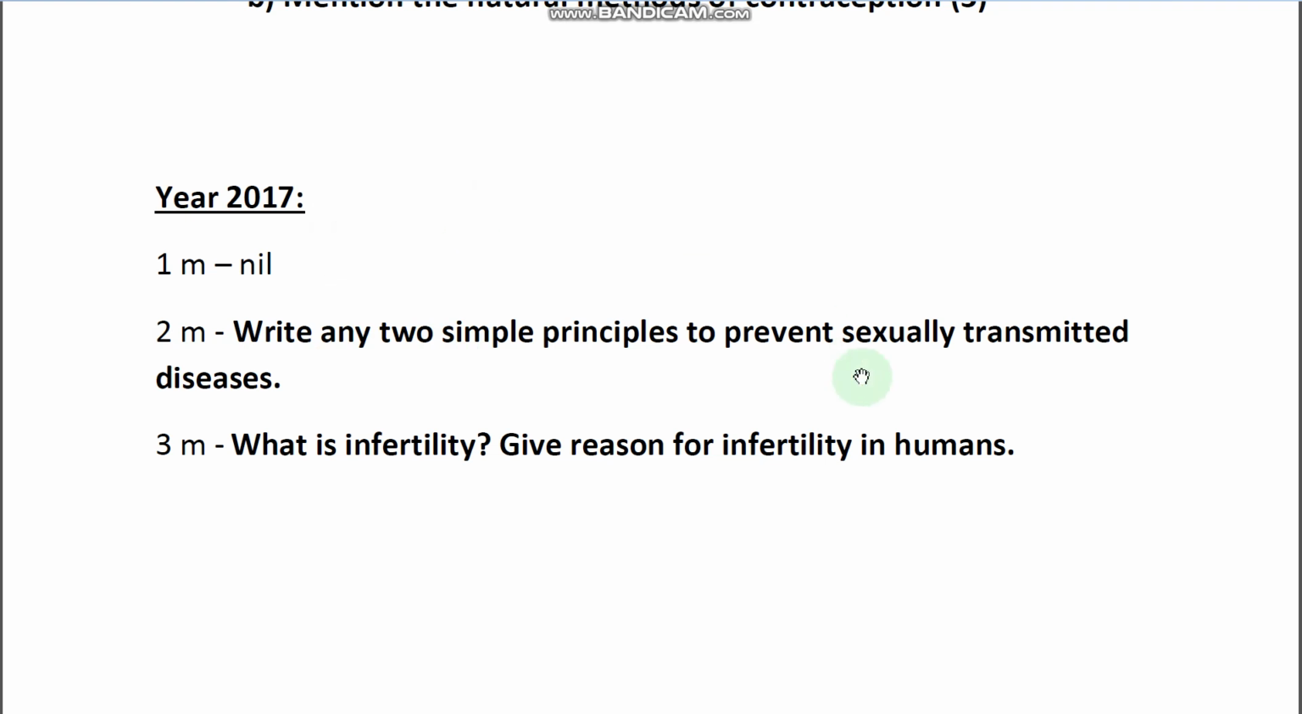At that time it was called sexually transmitted diseases, STD only. The name has now changed to sexually transmitted infection. Write any 2 simple principles. So what principles did we discuss? We discussed 3 principles. Prevention methods: avoid sex with unknown partners or multiple partners, and always use a condom while having coitus with unknown or multiple partners. And the third point, in case of any doubt or symptoms, consult the doctor immediately, right?